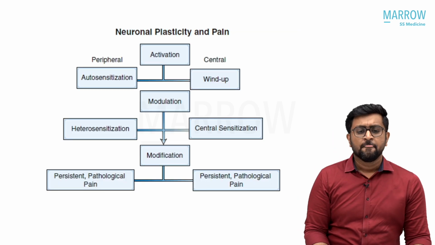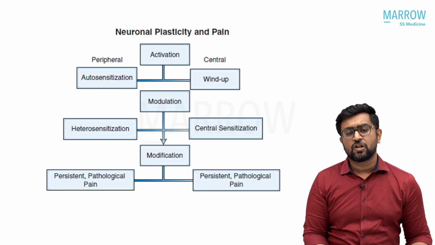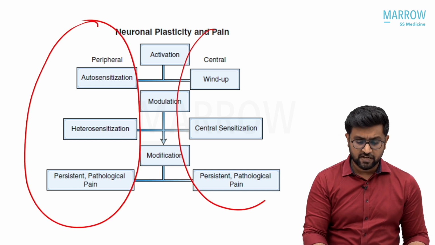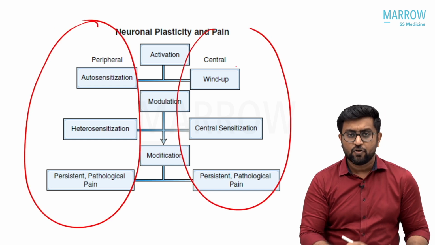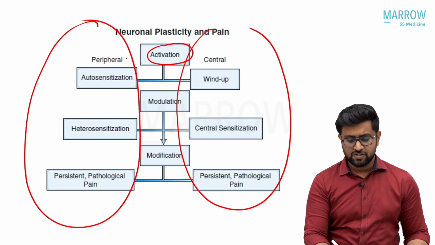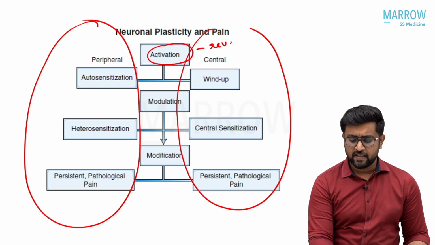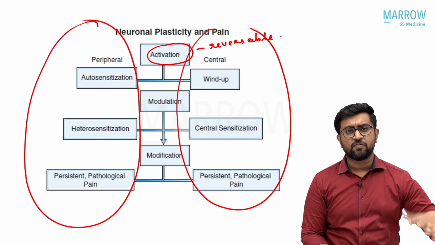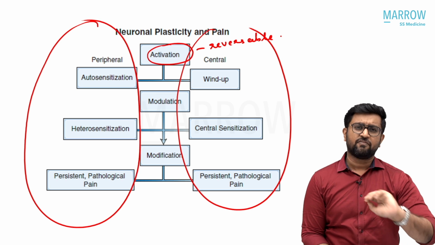This is from Bradley, and they describe three steps: activation, modulation, modification. If you see, this side is the peripheral system and this side is the central area. The central area predominantly involves the dorsal root ganglion. Activation is the initial process, which is reversible. Details are not required, but I am telling you because this question has come up, and next time some question may come from this area. That is why I am trying to cover it.